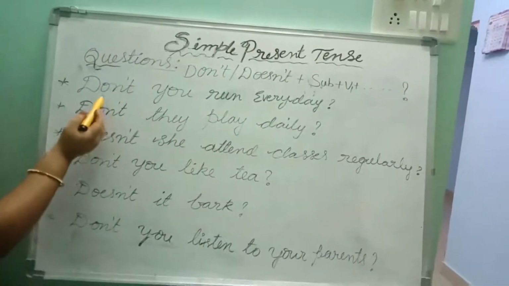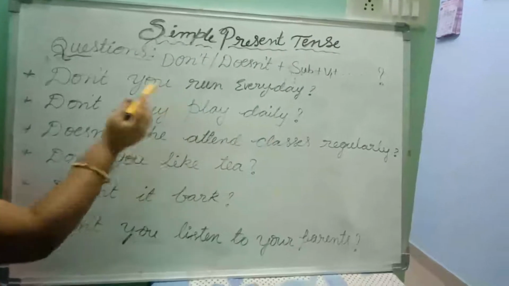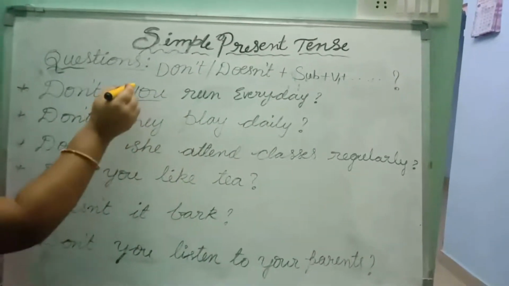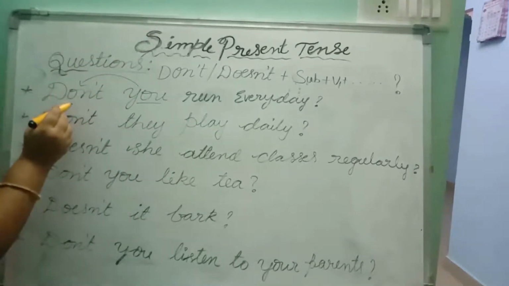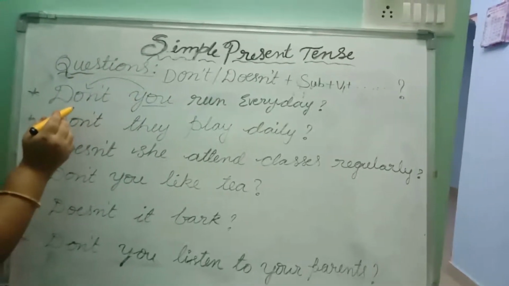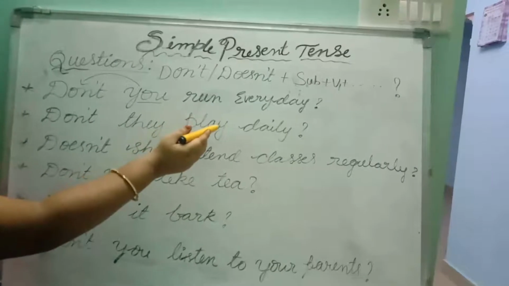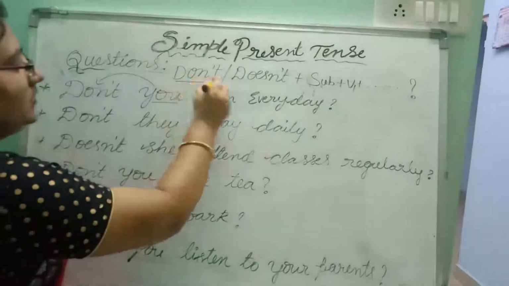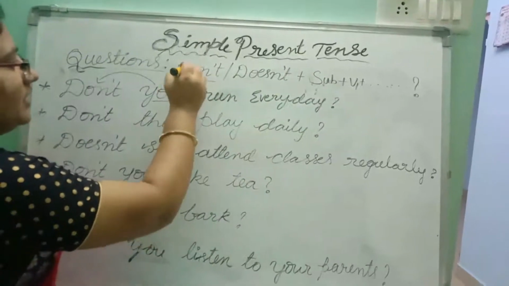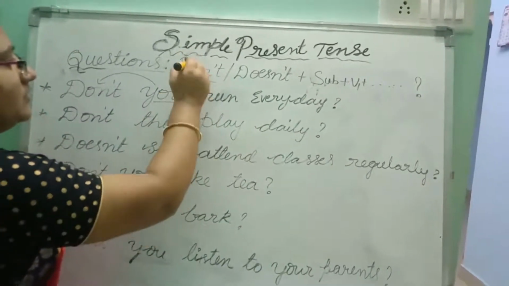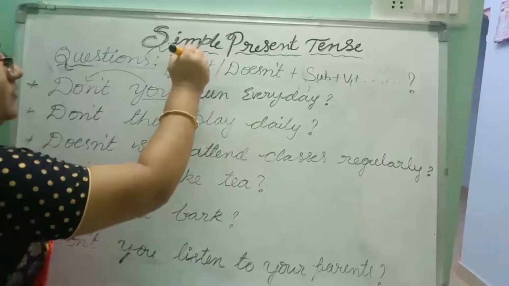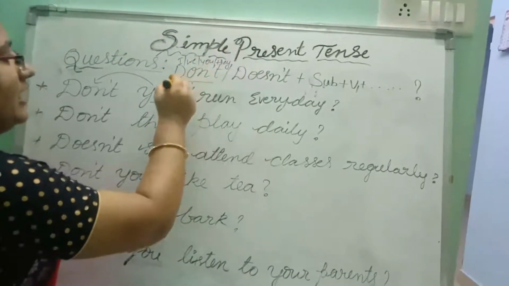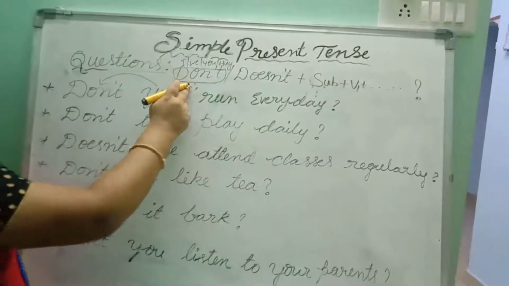Let us observe this. Don't you run every day? Here you is the subject. So, we wrote don't. Don't they play daily? Here for I, we, you, they, we have to write don't.